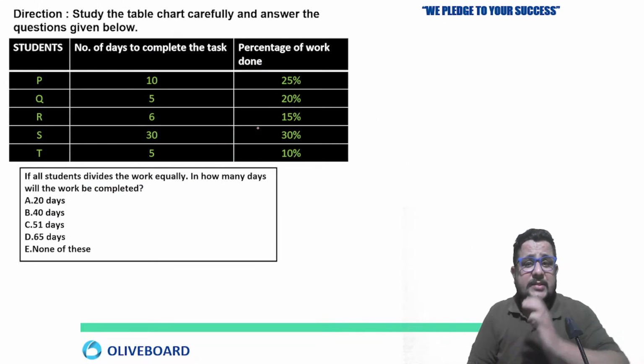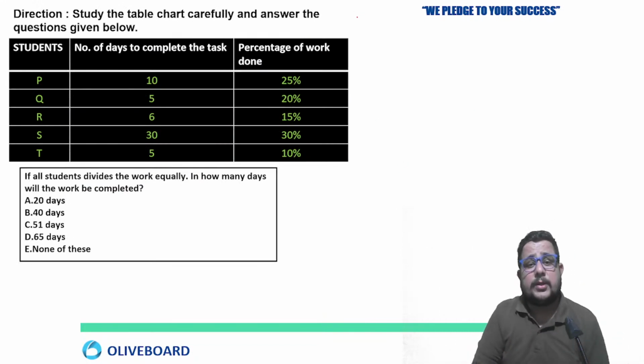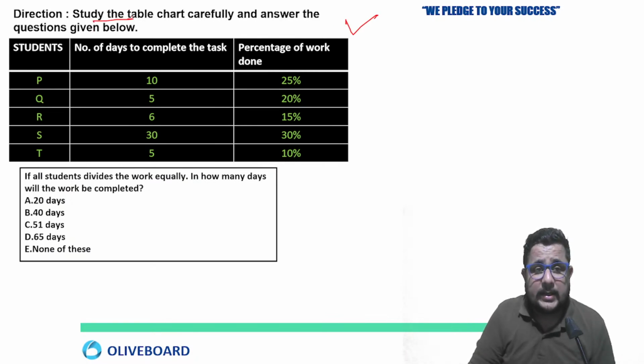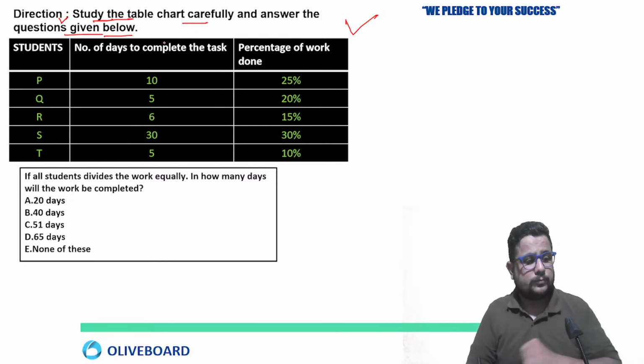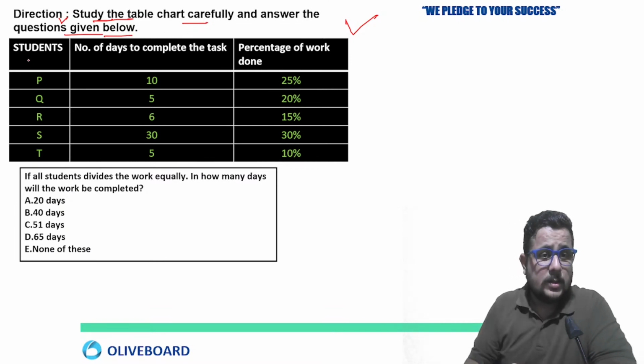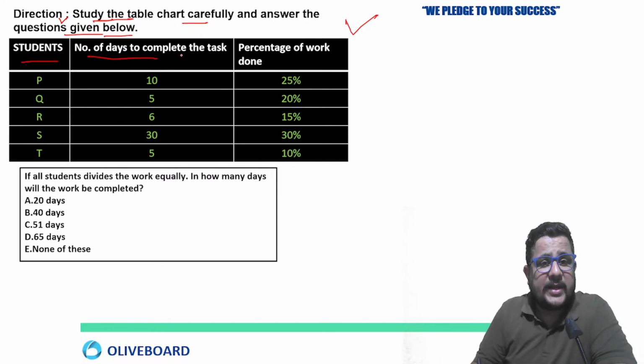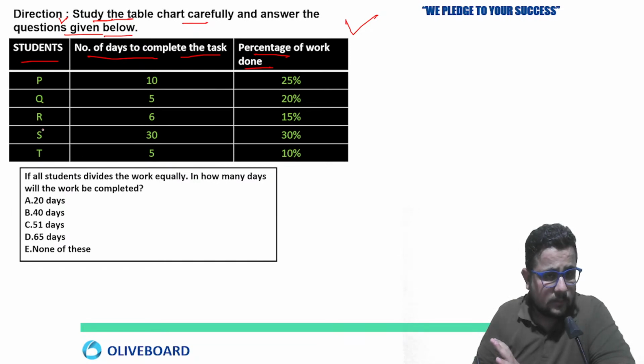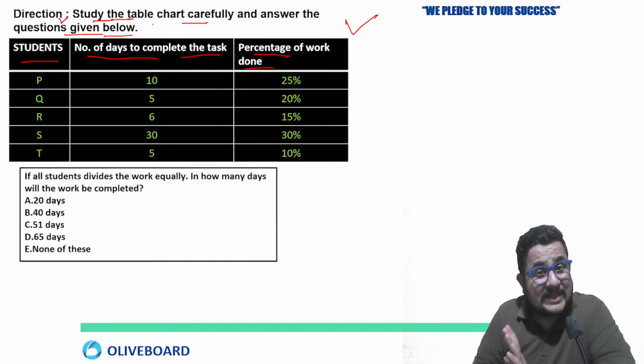Now let's discuss the first question. Okay, here you can see, and we will discuss the approach parallelly. Your basic concept must be clear here. Directions: study the table chart carefully and answer the questions given below. Okay students, number of days to complete the task, percentage of work done. Clear? So here what is given? Study the table chart. So a table is given.